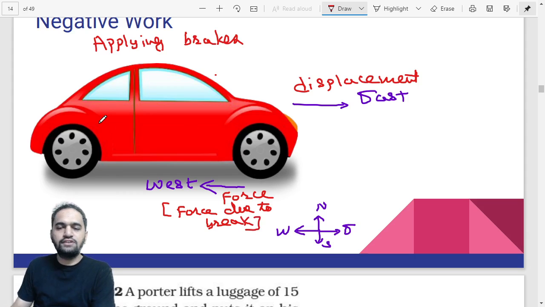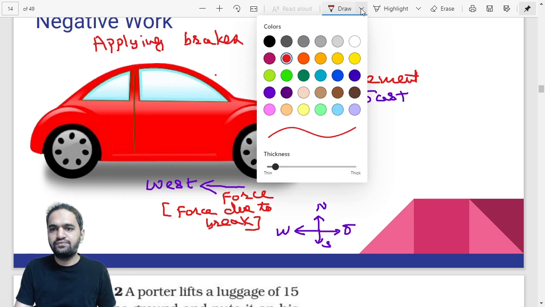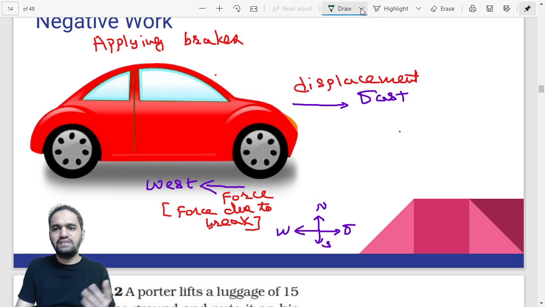Okay, so the logic is very simple: the displacement is happening in the east direction while the force is being applied in the west direction. So both have opposite directions, right? Suppose displacement is given positive, so let us assume for a second that displacement is positive, because let us just apply the logic of x-axis, y-axis. For example, this side we are saying is positive on the x-axis and this is negative on the x-axis, right?